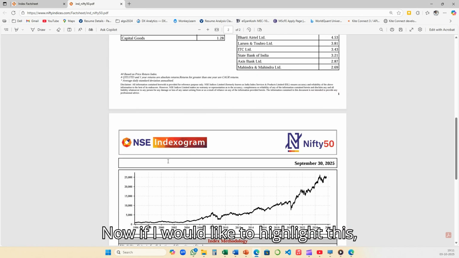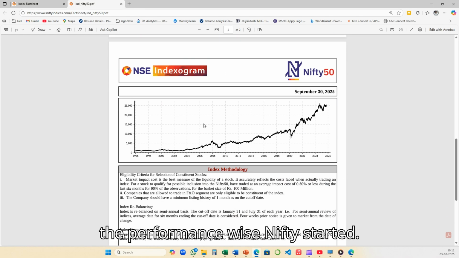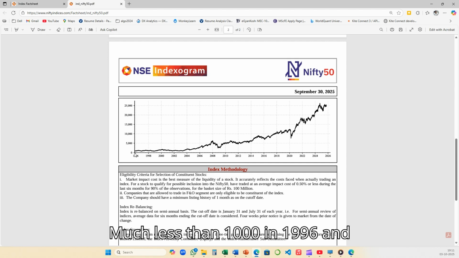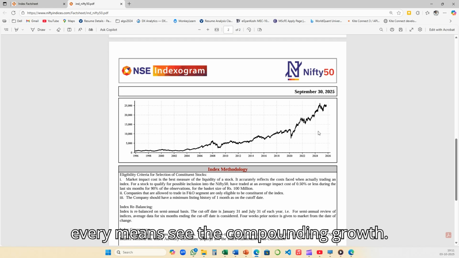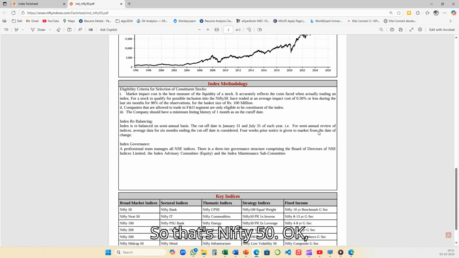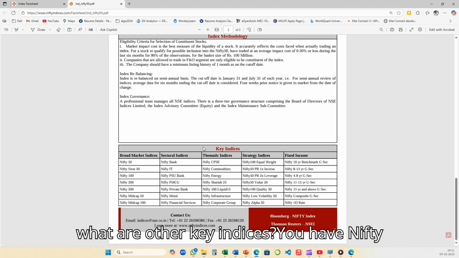Now if I would like to highlight the performance, Nifty started much less than 1000 in 1996, and today, after 30 years, it has reached 26,000. That means 26x of growth in 30 years. See the compounding growth. So that's Nifty 50. What are other key indices?